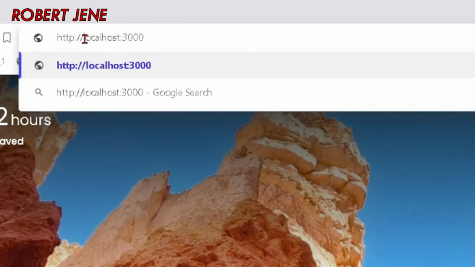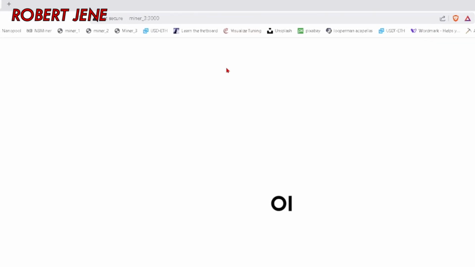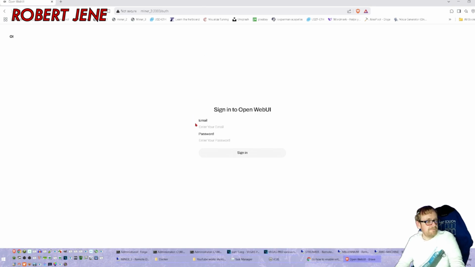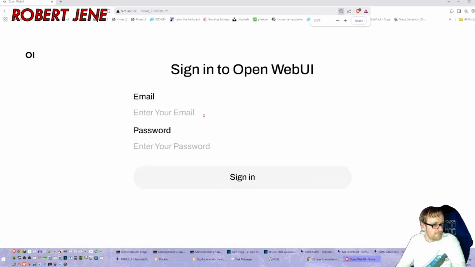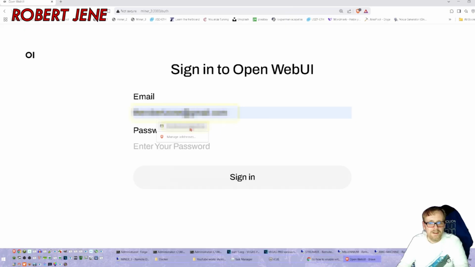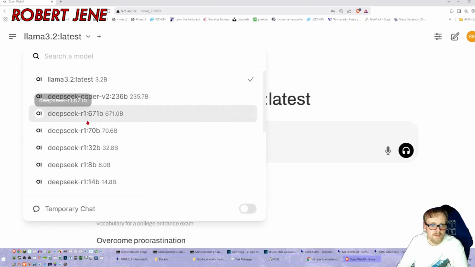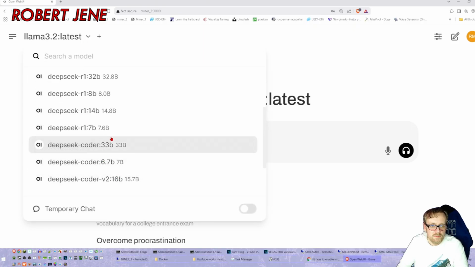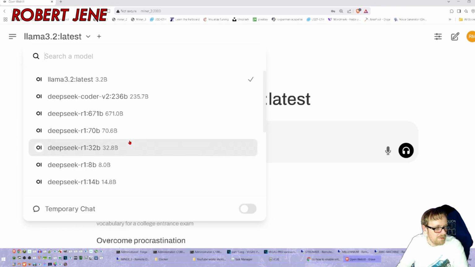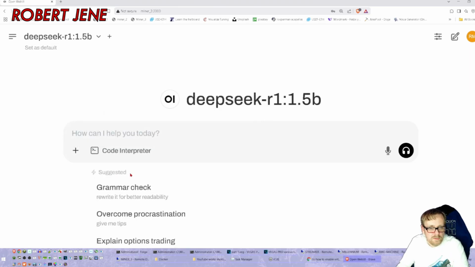Now, it's not on localhost anymore, so I'm going to type the name of that remote computer. Miner_3. Check that out. I have to sign in. So I'm going to sign in with the same username and password that I just set up a minute ago. And again, it's showing me the wrong model, so I have to hit the drop down. And it's the same list of models that are installed on the remote computer, but they're not running. So click the one that's running.